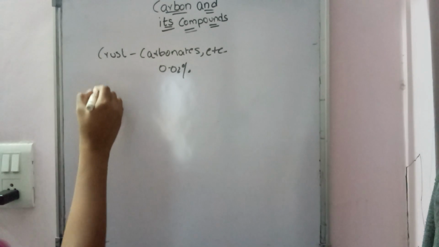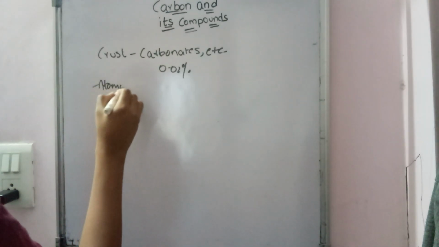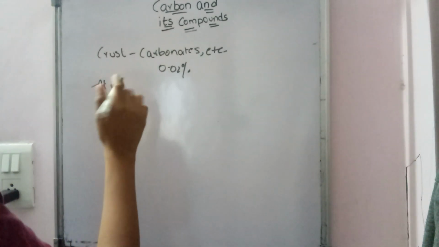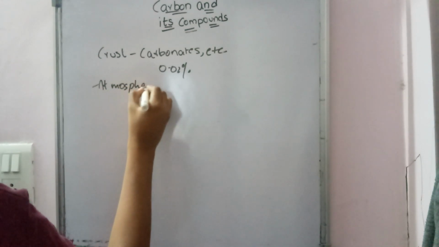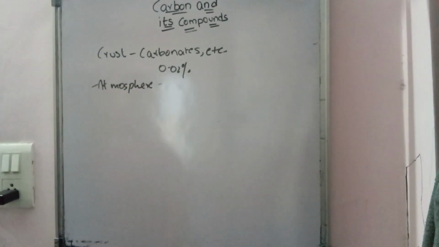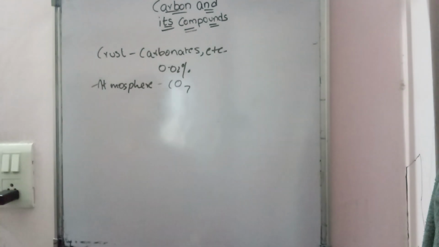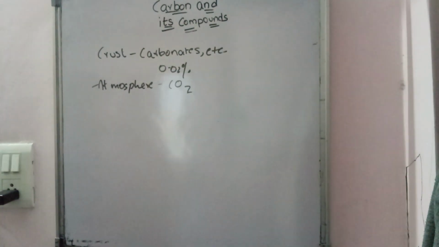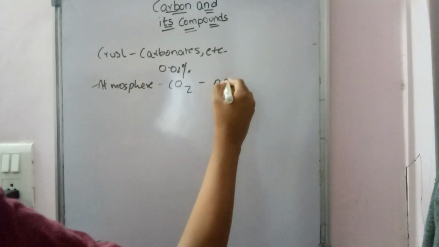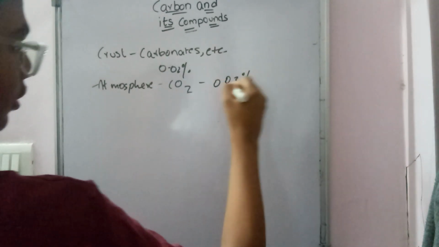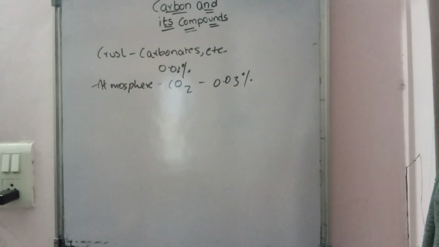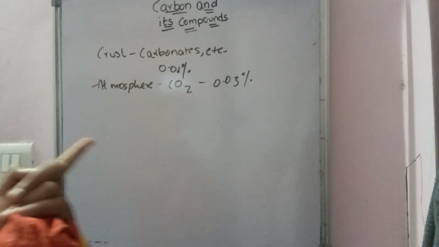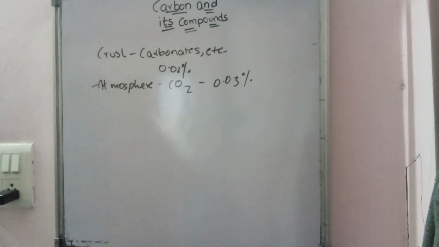And in Earth's atmosphere, it is available in the form of CO2, and that is 0.03%. This is how we find carbon. We never find carbon individually, but we can find carbon in the forms of CO2 and carbonates and minerals also.